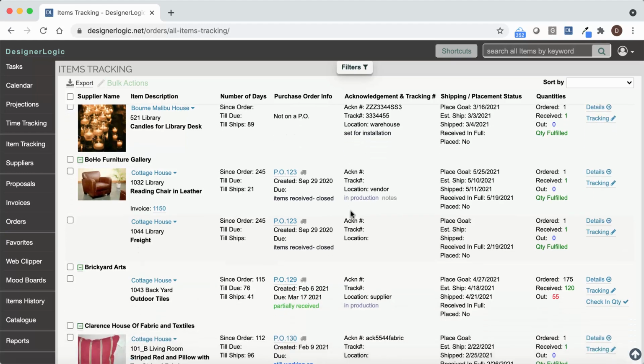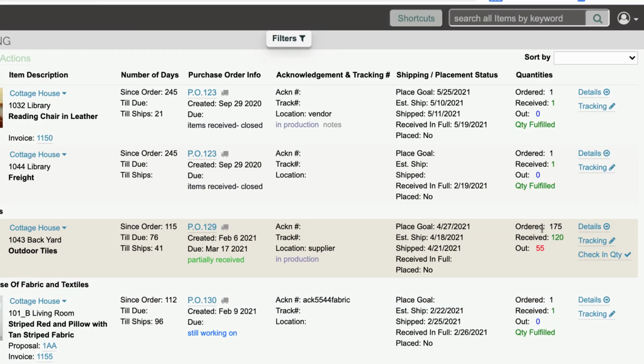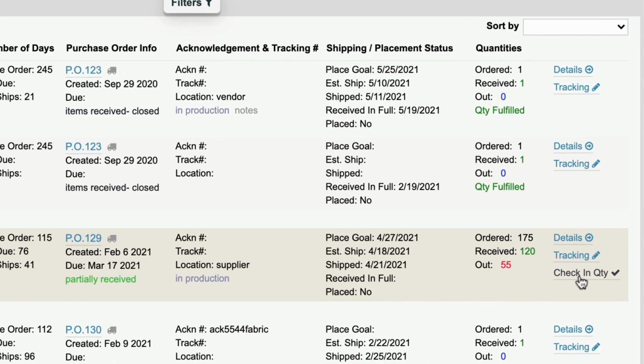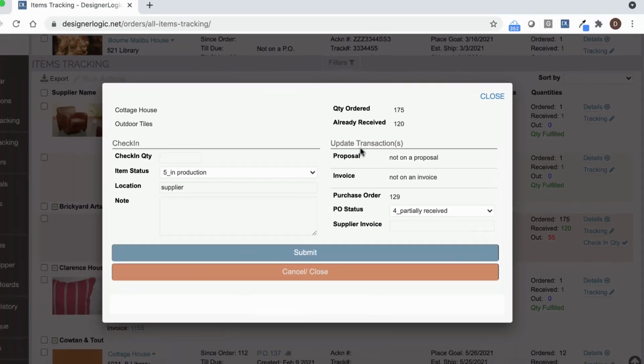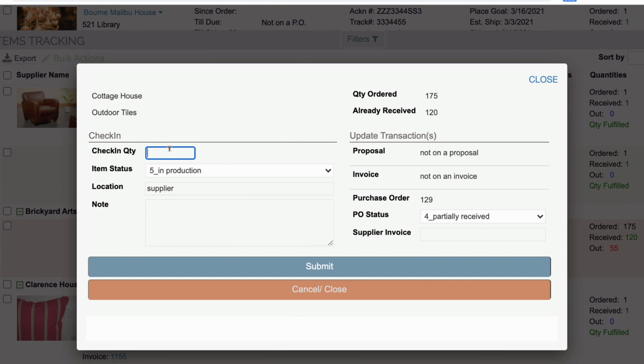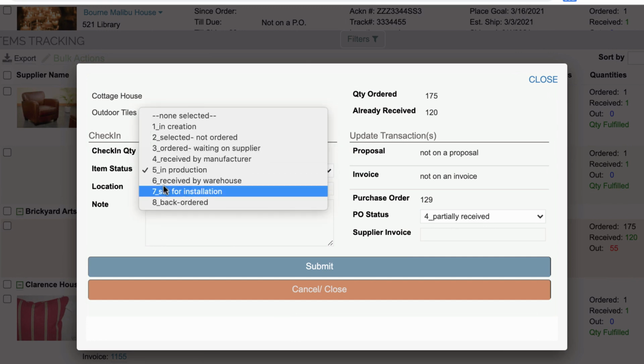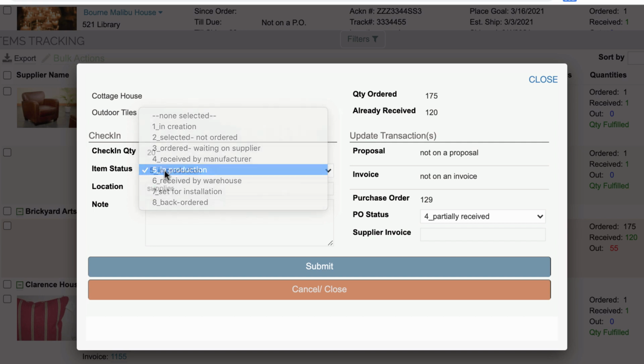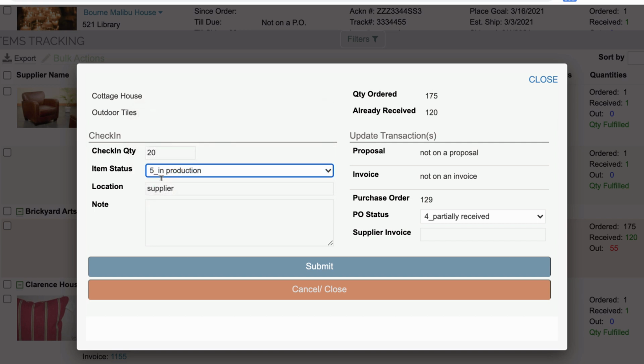And then to check in partial quantities, say for example we have these tiles where we have 175 boxes ordered, 55 of them are still out. If you want to check in just a partial quantity, hit check in quantity. And here you'll see the information about how much is ordered, how much is received. And let's say we have 20 of them coming in. We're going to check in 20. And we'll see they're not yet received by the warehouse, so we'll leave the item status as in production.